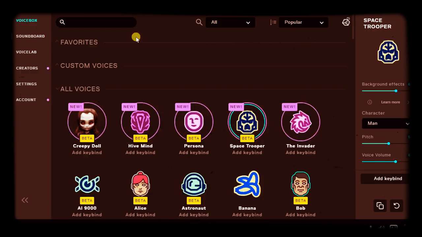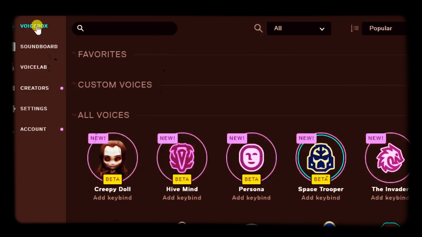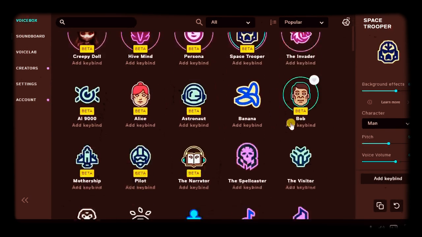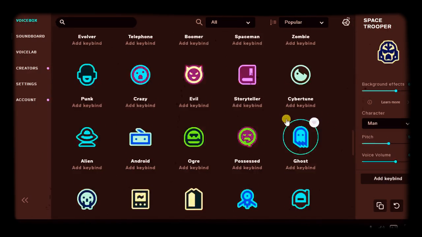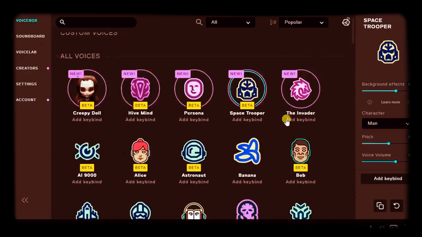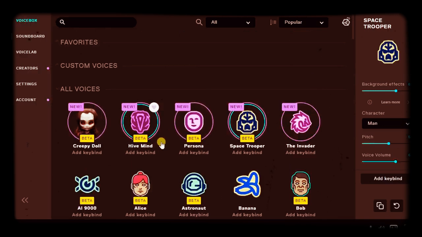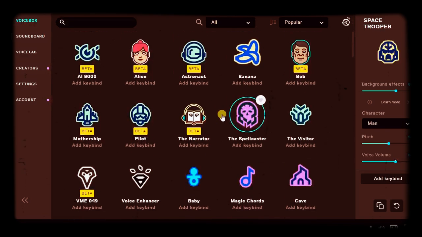Once you finish downloading and installing Voice Mod, you'll land in an interface that looks like this. Up in the top left-hand corner, let's click on Voice Box, and here you see all the different voices that are available in Voice Mod, and you have lots and lots of different voices. Currently, all of the AI voices are in beta, so this is where they had an actor train a model. Let's test some of these out. Here, I'll click on the narrator.